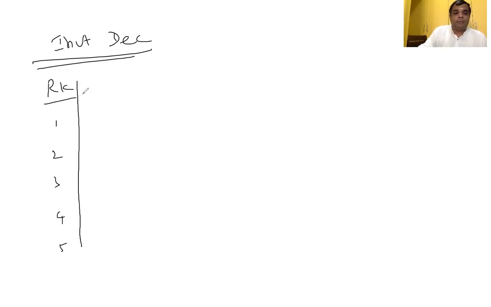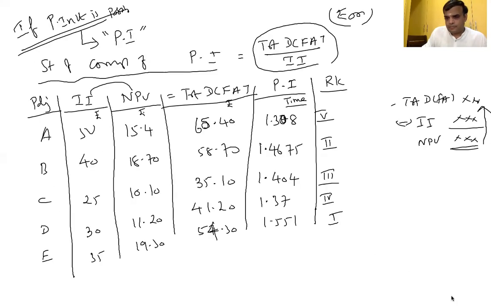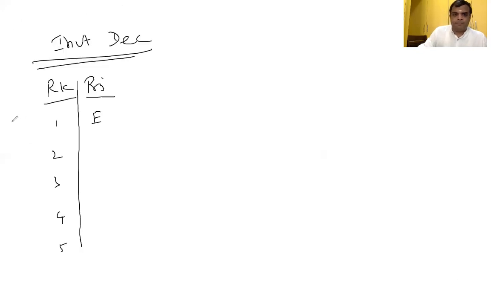The investment decision advice is based on the rank only: first rank, second rank, third rank, fourth rank, fifth rank. First rank for project E. Second rank, B. Third rank, C. Then D, and A.